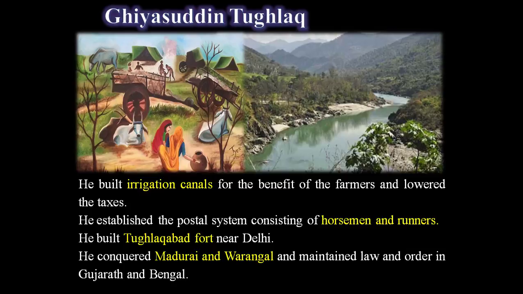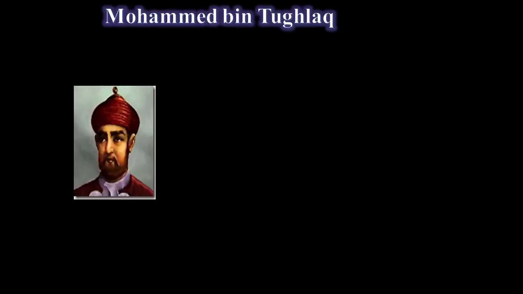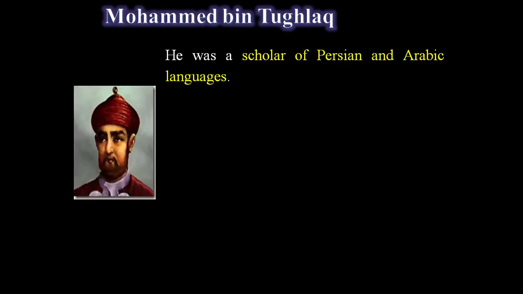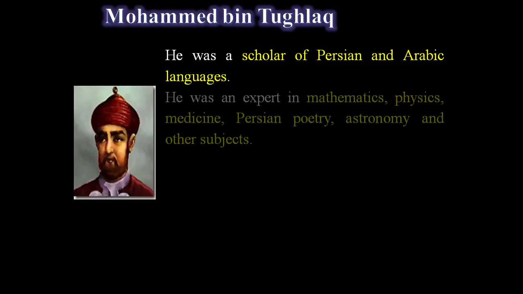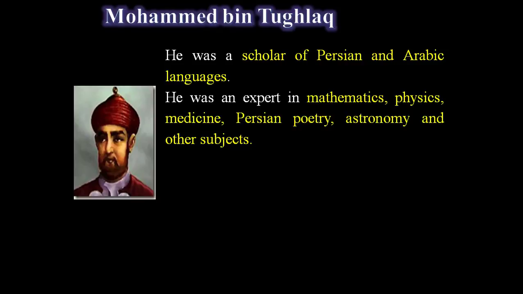Let's come to the very important contributions provided by Mohammed bin Tughlaq. Mohammed bin Tughlaq was considered a great scholar of Persian as well as Arabic languages, and more importantly, being a ruler, he was an expert in mathematics, physics, medicine, Persian poetry, astronomy and other subjects.